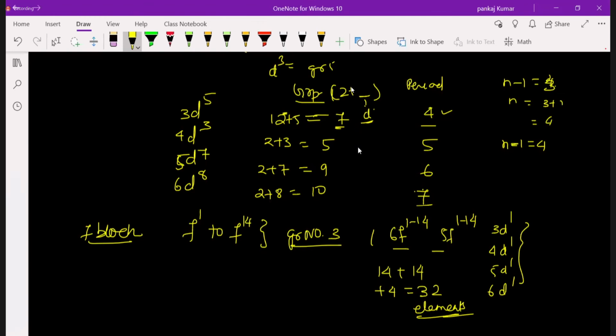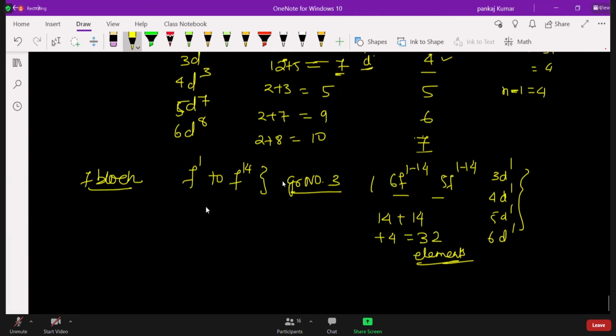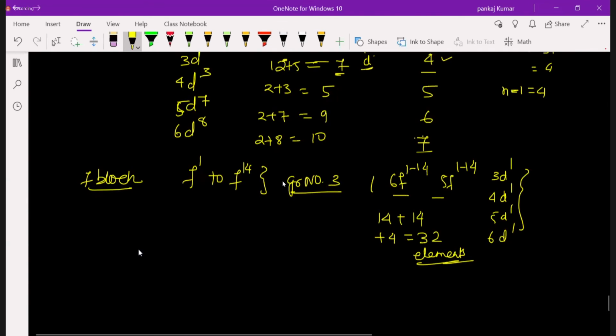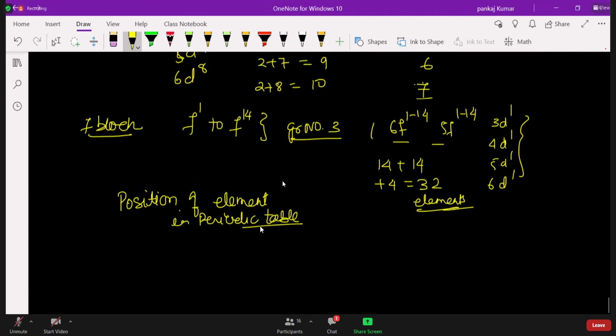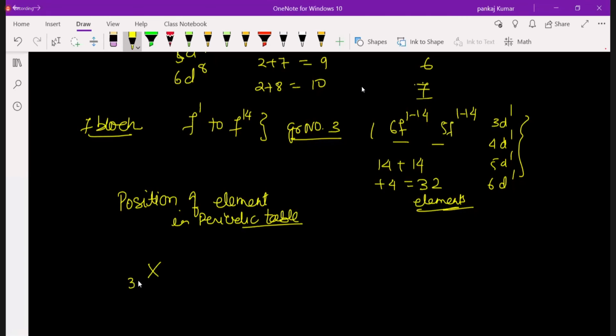Have you copied all? Now we are going to find the position of an element in the periodic table. So let's take an example. Suppose I write here an element X whose atomic number is 33. What is the group number, what is the period, and what is the name of the element?